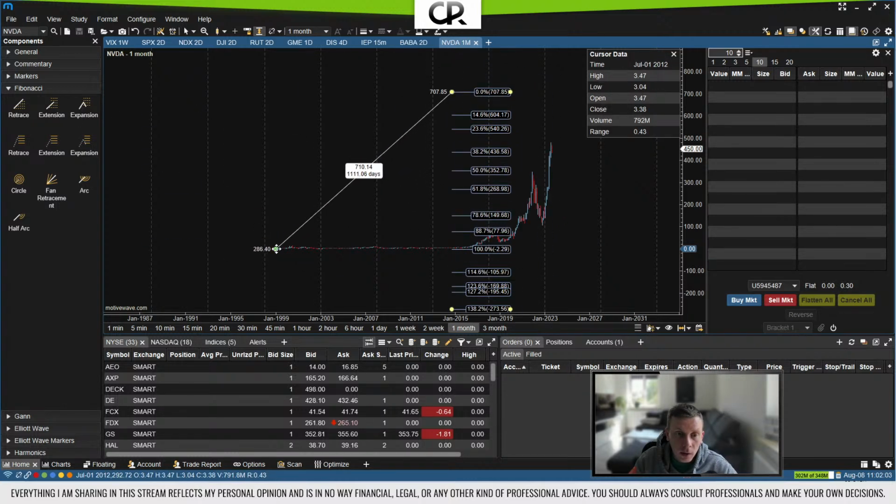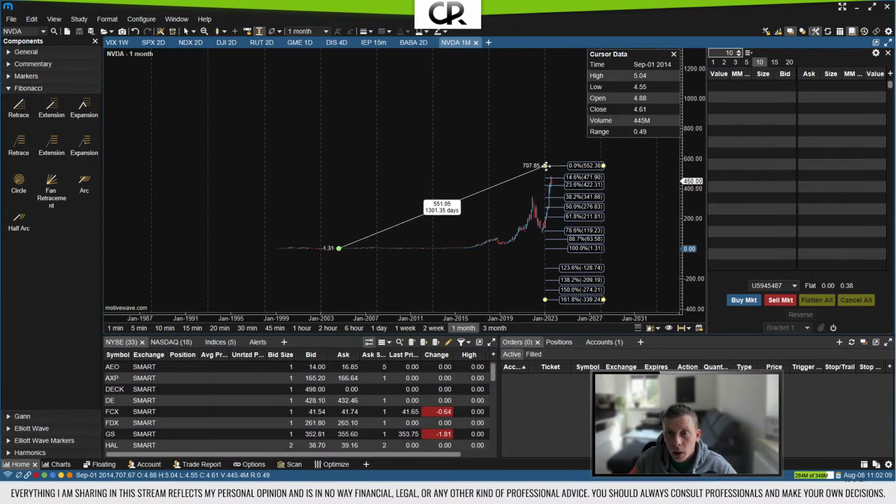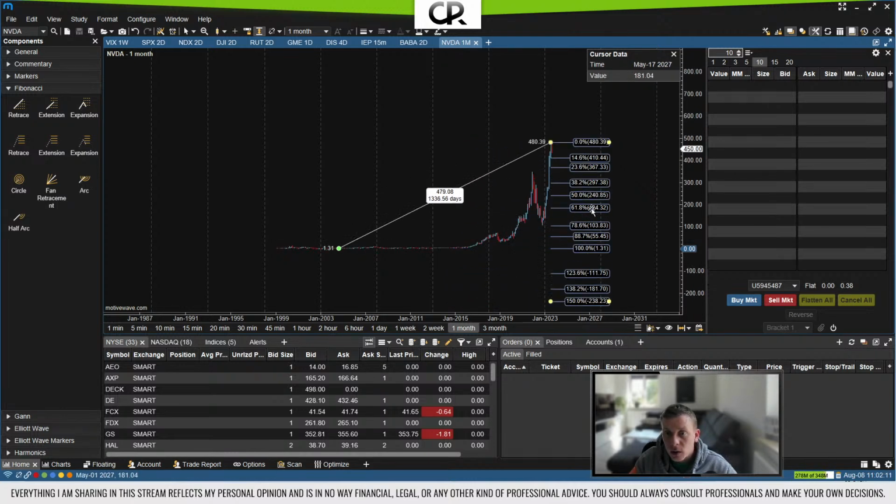And if the low point would actually be somewhere here, I'm going to pick anything here. And then a 61.8 retracement would already get us into 100. So we can see that even if we go based on the common but not guaranteed retracement areas, we would expect to go to 300 to 180 in that area somewhere, but even the $100 mark per share would not be out of the question.